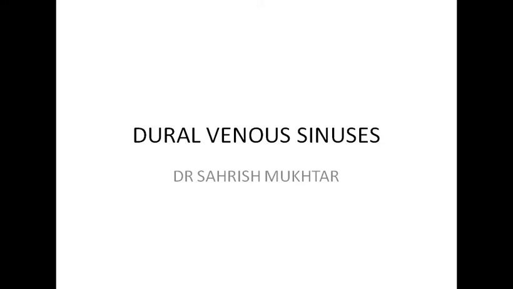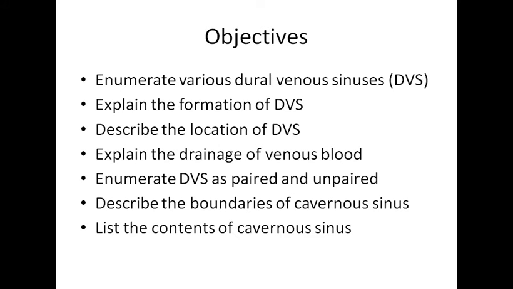And with the word sinuses, what does sinus mean? Sinus means that it is the dilated part, the dilated portion, right? So a dilated portion of any vein, here as we are talking about the venous system. So dural venous sinuses are something made up of dura having venous blood, and it's the dilated portion of the venous region, right?